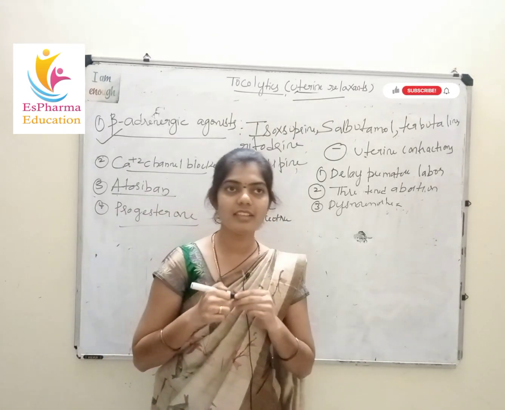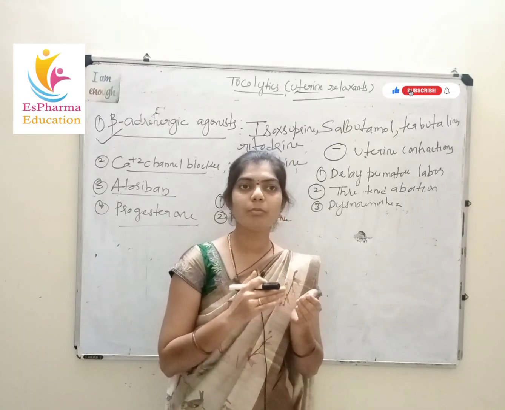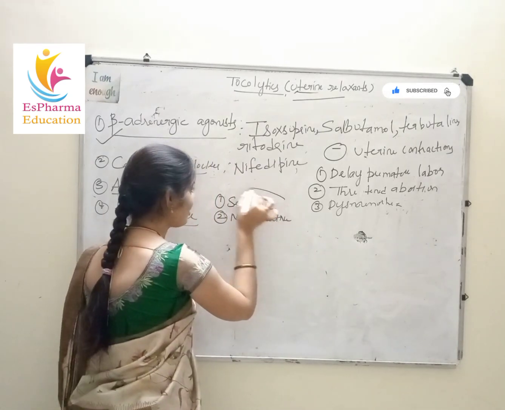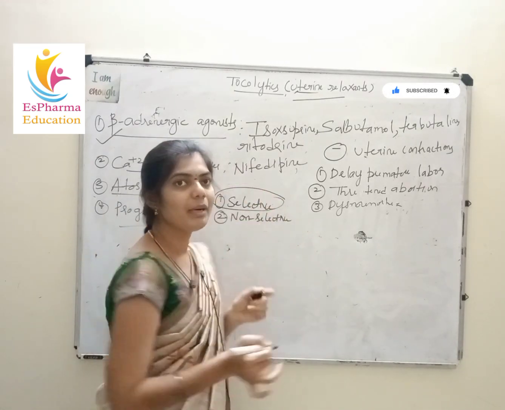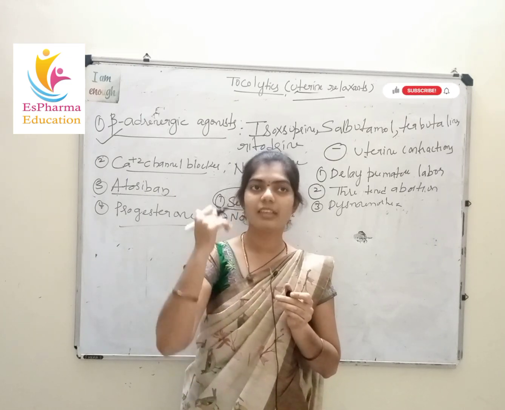But from these 2, we use only the selective beta 2 adrenergic agonists as tocolytics.